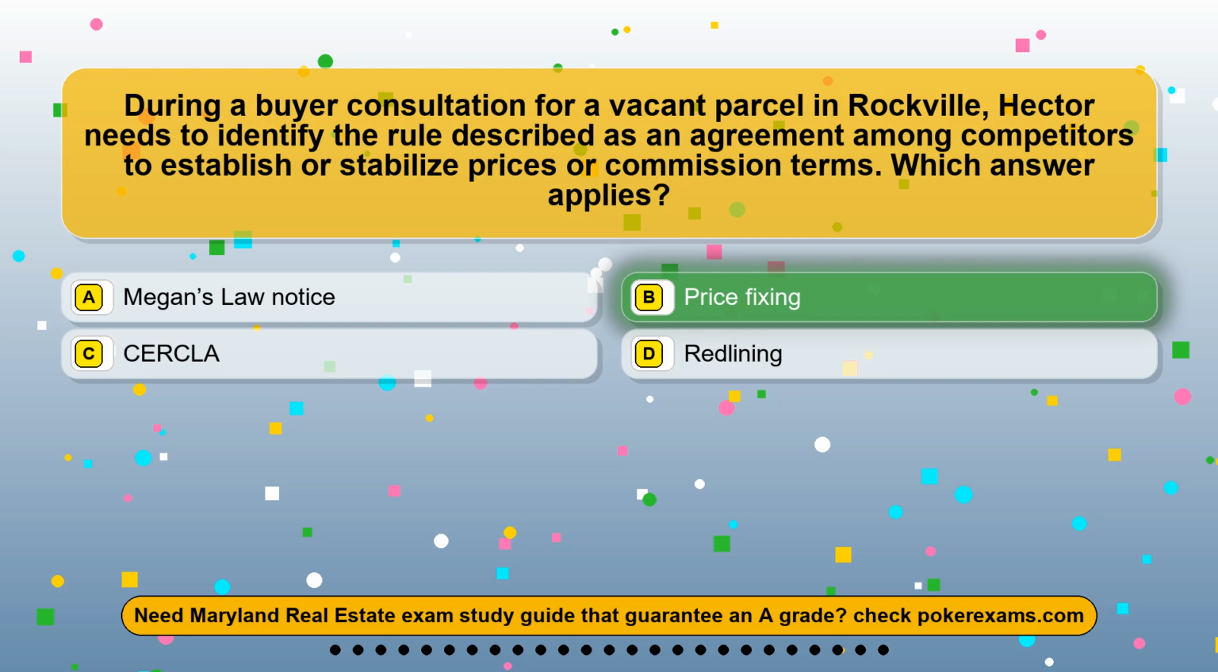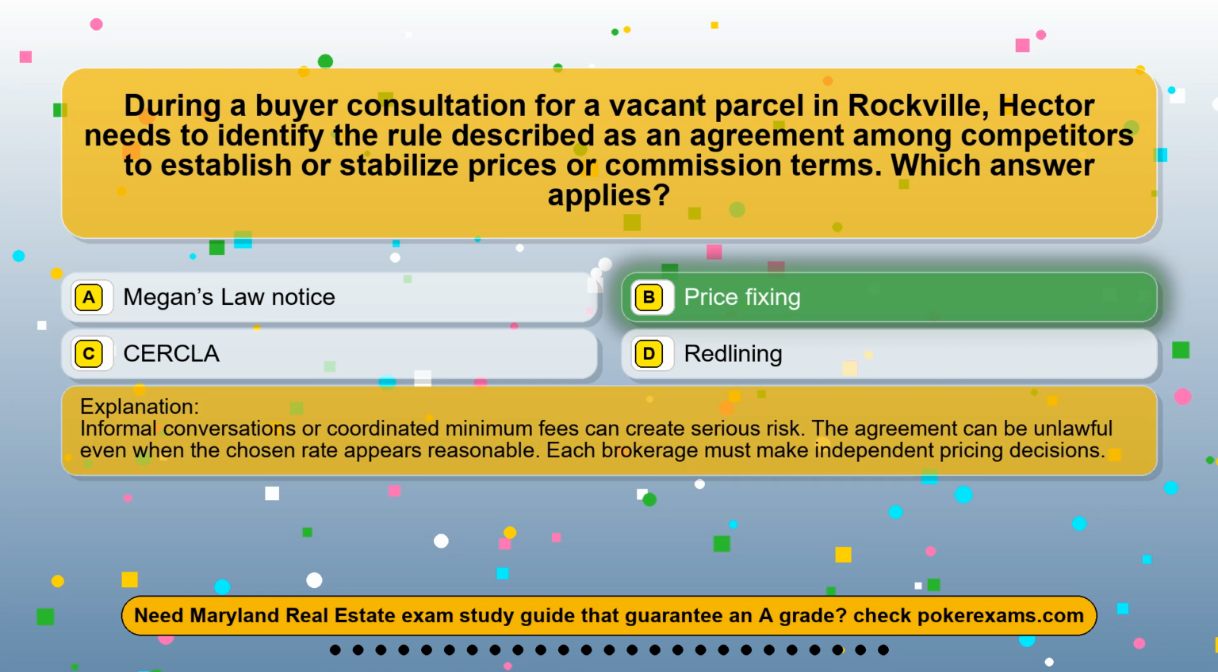The correct answer is option B, price fixing. Informal conversations or coordinated minimum fees can create serious risk. The agreement can be unlawful even when the chosen rate appears reasonable. Each brokerage must make independent pricing decisions.